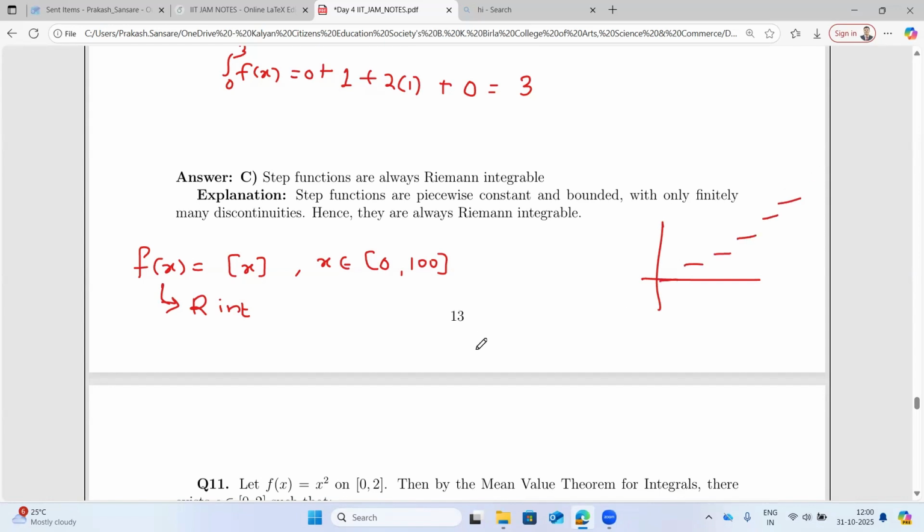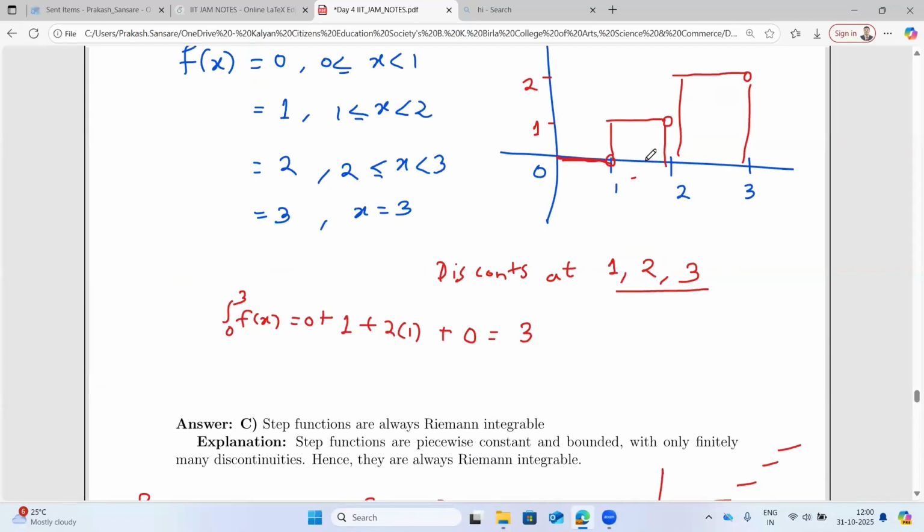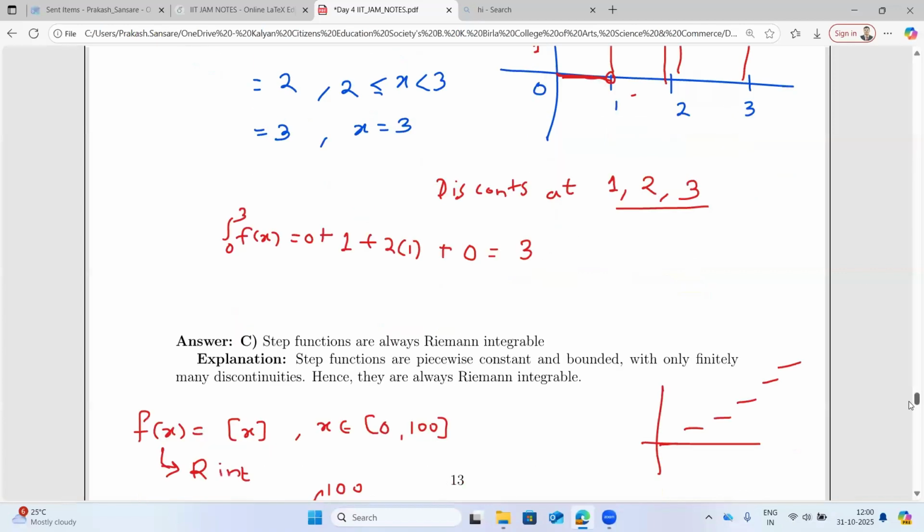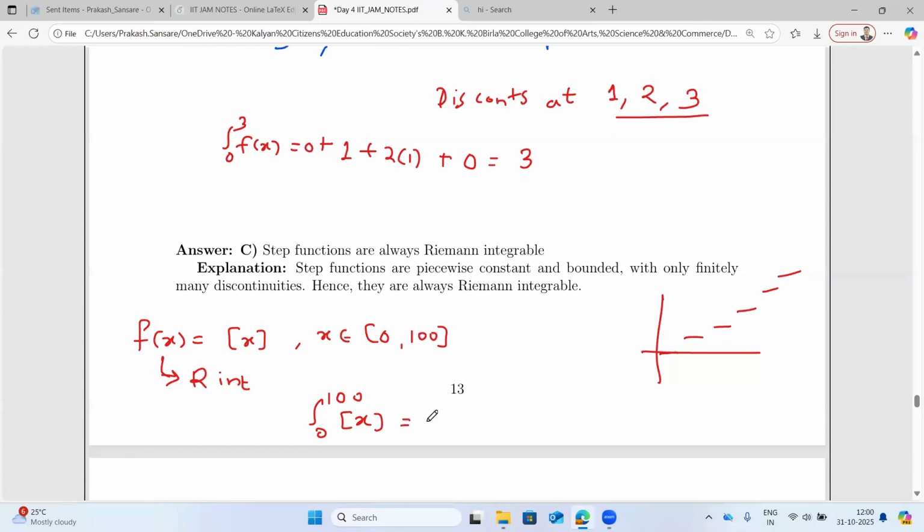Now the question is, what is the integration of this? Integration of floor of x. Now you could see that for this we have 0, 1 and 2. So can you guess what will be the integration of this? Sir, up to 1 to 99. Very good. 0, 1, dot, dot, dot, 99.